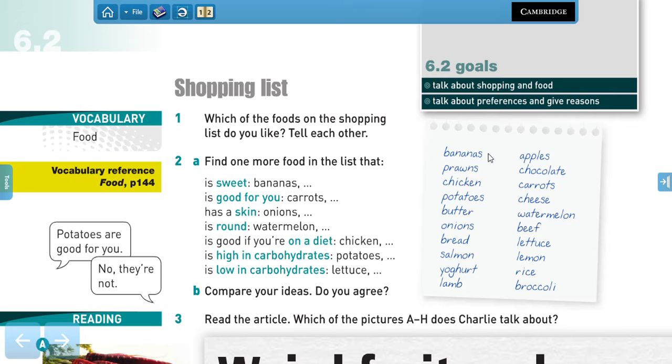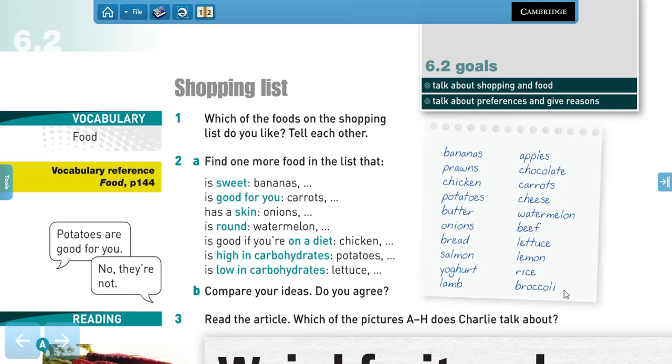We have bananas, prawns, that in Spanish would be something like langostinos, chicken, potatoes, butter, onions, bread, salmon, yogurt, lamb, apples, chocolate, carrots, cheese, watermelon, beef, lettuce, lemon, rice, and broccoli.